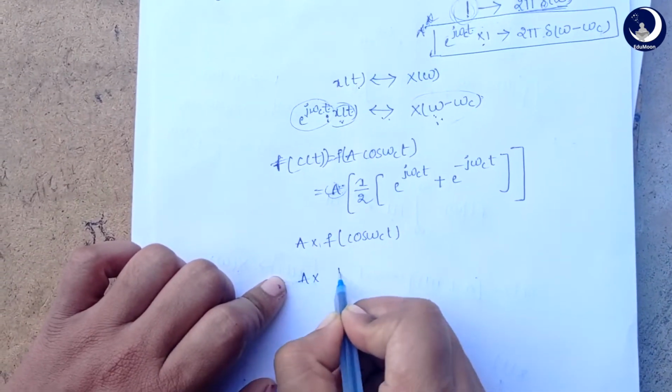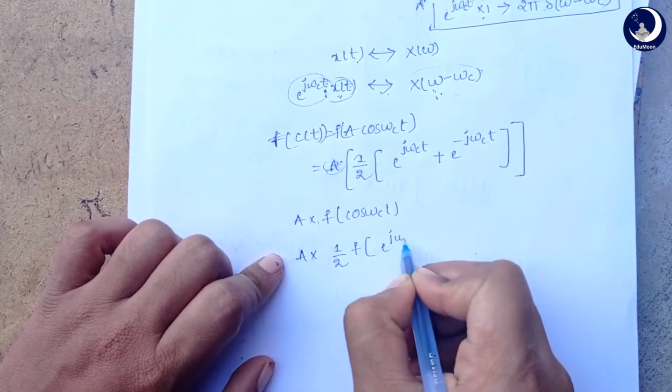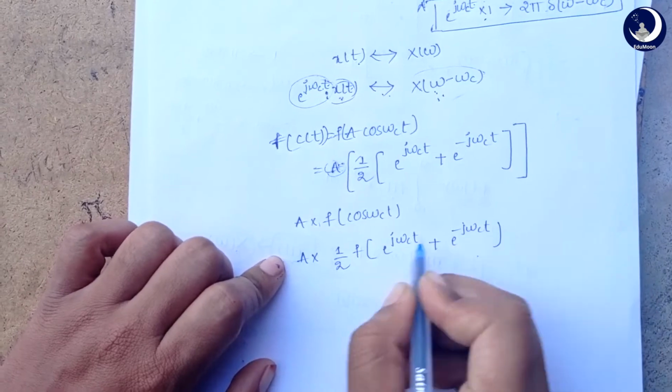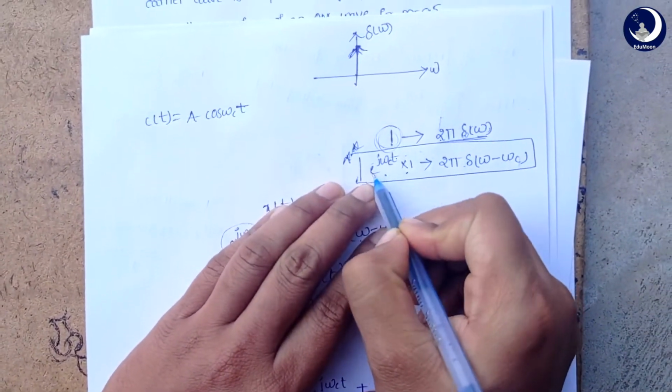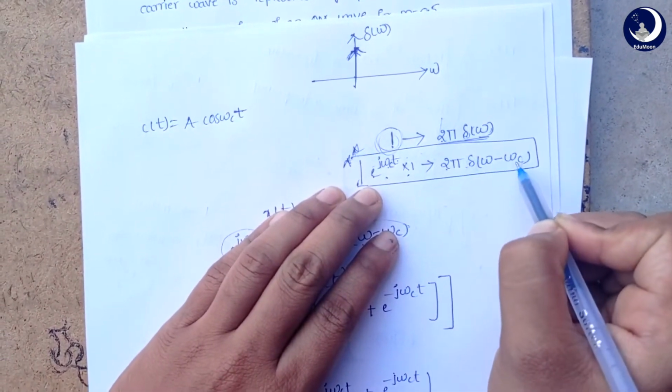That means 1 by 2 times the Fourier transform of e power j omega ct plus e power minus j omega ct. As I said before, the Fourier transform of e power j omega ct is 2 pi impulse function of omega minus omega c.